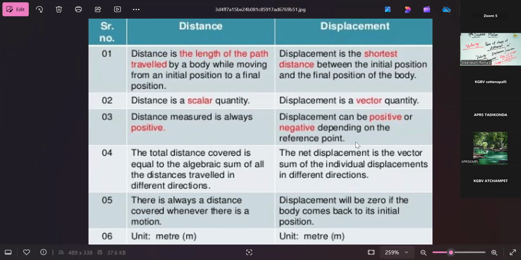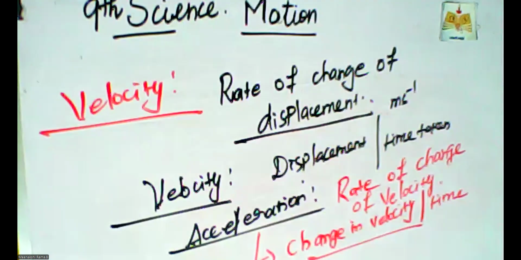Displacement can be either positive or negative. Total distance covered is equal to the algebraic sum, but net displacement is the vector sum of individual displacements in different directions. The unit is meter for both. Displacement will be 0 if the body comes back to the initial position. This is also an important concept.